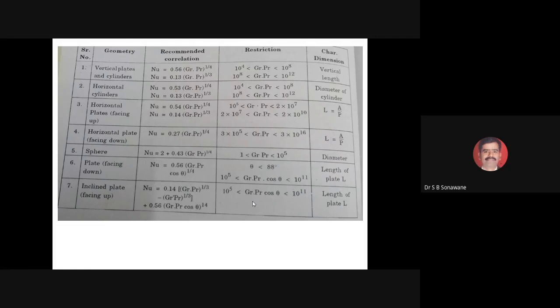For getting Q, according to Newton's law of cooling, we should know h, A and delta T, because Q is equal to hA delta T. So for getting the value of h, we should know these non-dimensional numbers, Gr, Pr and Nu. In the examination, the correlation will be given while solving the numerical.